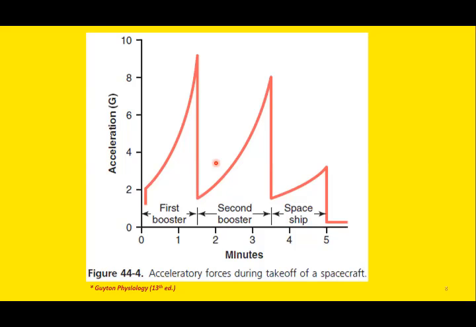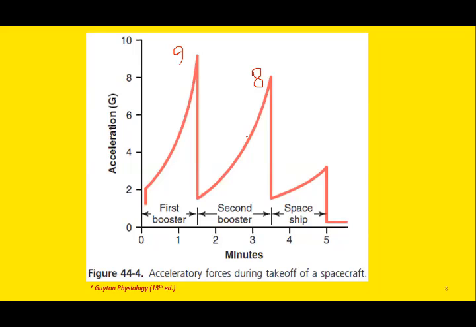So this is the spacecraft. This is the first booster. Here you can see the gravitational force around 9g. Around 9g force has been applied during the first booster of the takeoff, and the second booster around 8g.